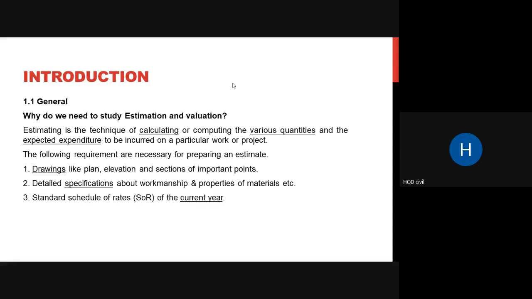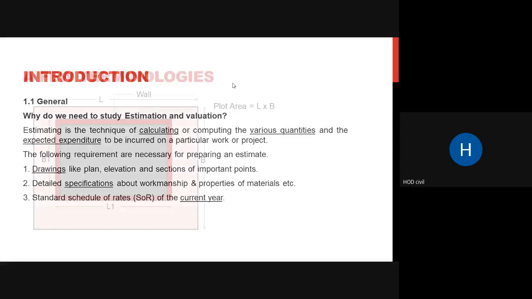Then after that, as you said, you need schedule of rates. Schedule of rates, we usually abbreviate it as SOR. As you can see on the screen, it is abbreviated as SOR of the current year. So you have to use the latest SOR, which will usually be provided by the PWD department of your district. So that is there.